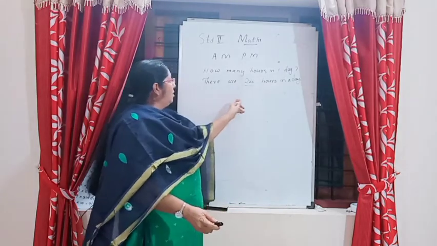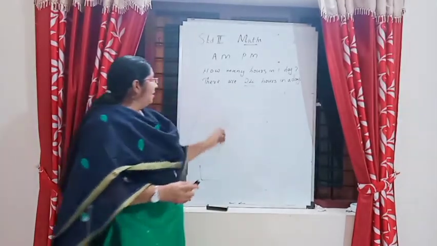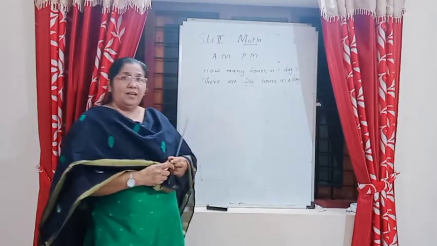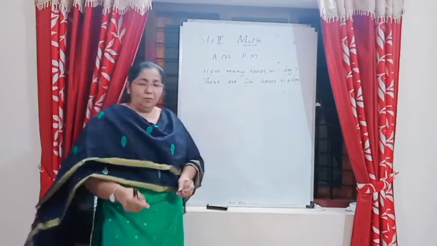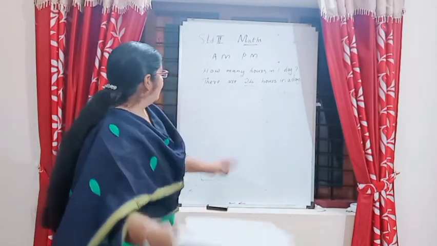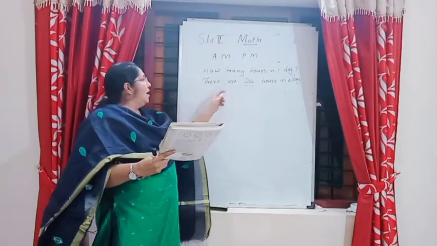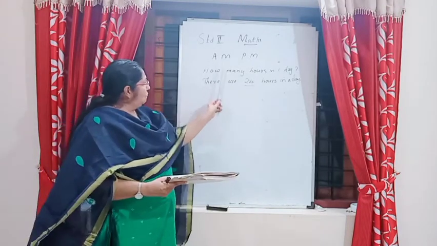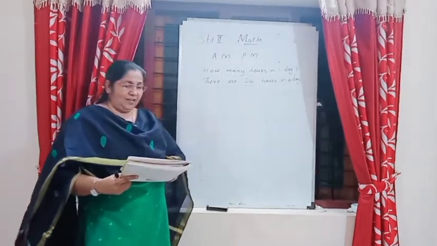Now look at how many hours there are in one day. There are 24 hours in a day. Now what is AM and PM? Look carefully. There are 24 hours in a day.